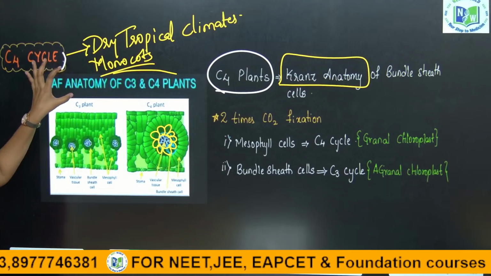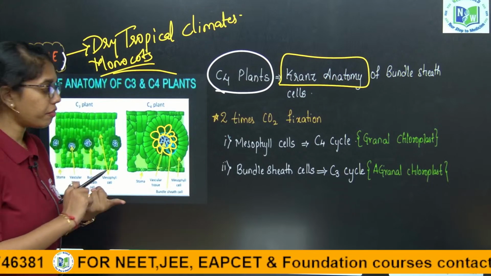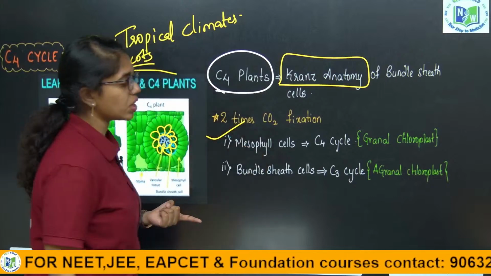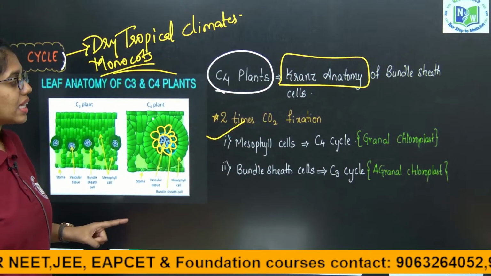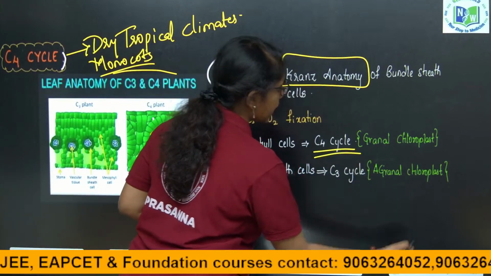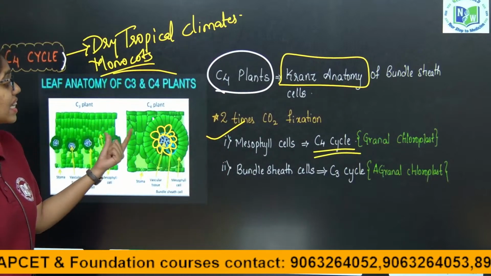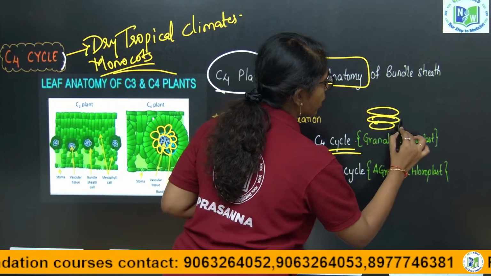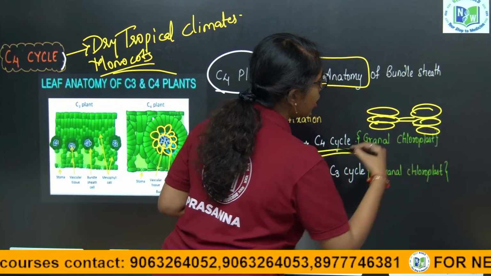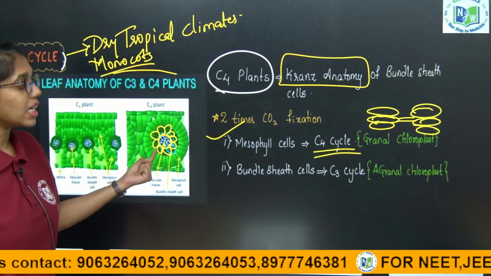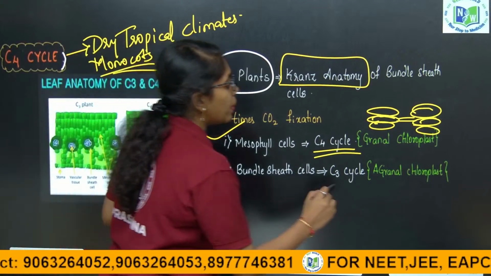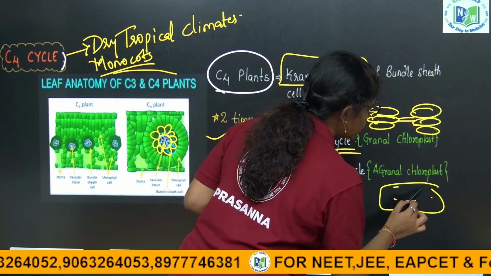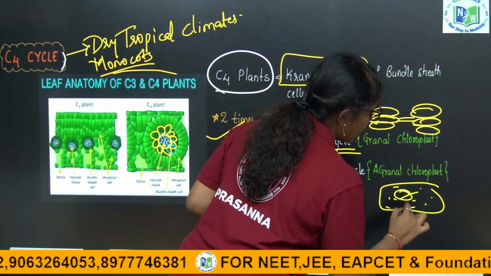Here in C4 plants, the very first carbon dioxide fixation happens in the mesophyll cells, where the C4 cycle is conducted, and mesophyll cells have chloroplasts which have grana. So they are called granular chloroplasts. Bundle sheath cells also have chloroplasts, but in these only stroma is present, grana is absent.